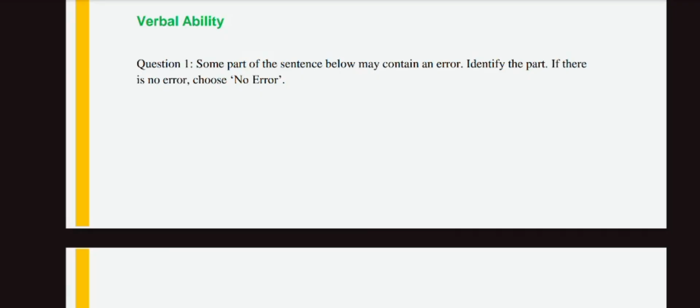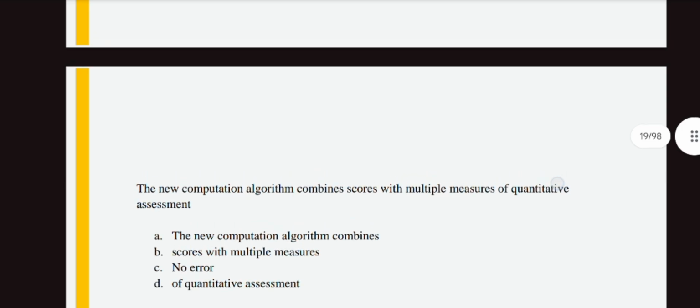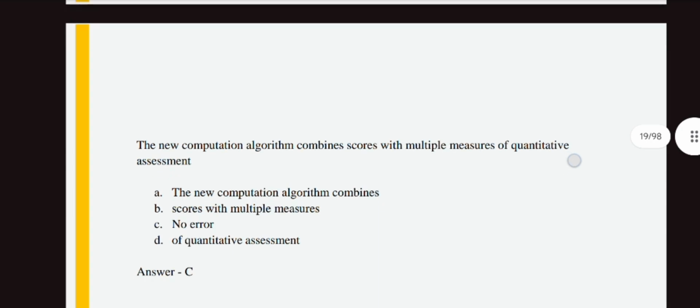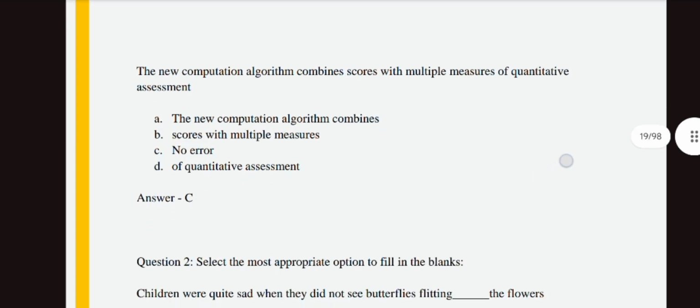We will see the previous year verbal ability questions asked in TCS NQT. They will give some part of a sentence and ask you to find the error in it. The first question is: the new computation algorithm combines scores with multiple measures of quantitative assessment. There is no error here, like in "the algorithm combines scores," the verb agreement is correct. So this question does not contain any error.